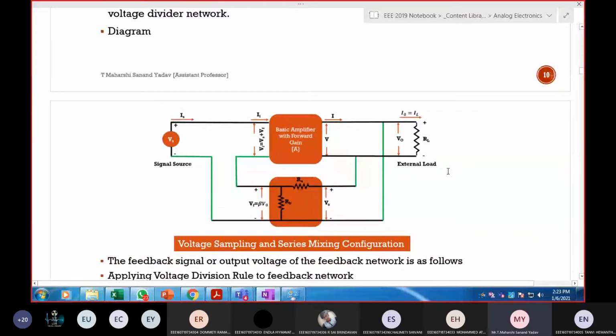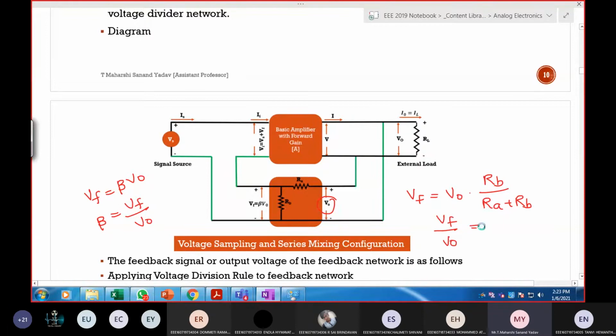Next, what about this one? If you want to calculate the accurate value of Vf, what should I do? In this feedback path, Vf can be written as total voltage into beta, into opposite resistance by total resistance. I've told you Vf is equal to beta times V out. So here beta can be written as Vf by V out. So I'm writing Vf by V out is equal to Rb by Ra plus Rb. I simply replace this part with beta. So beta is nothing but Rb by Ra plus Rb. Okay.